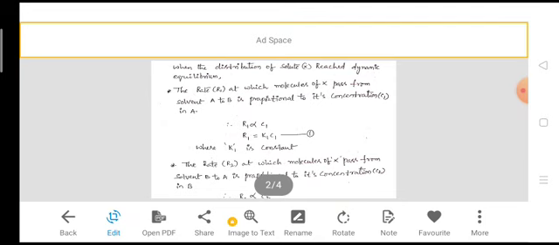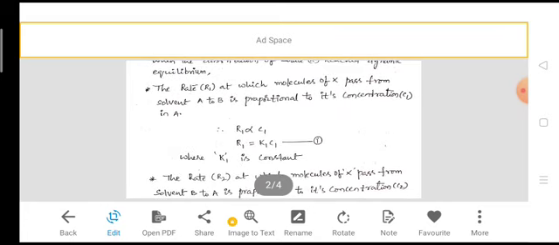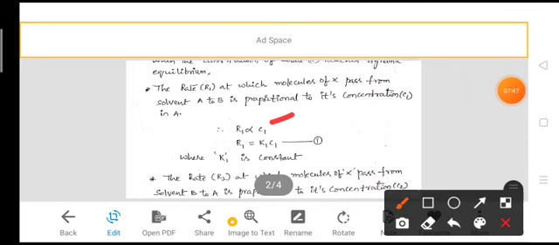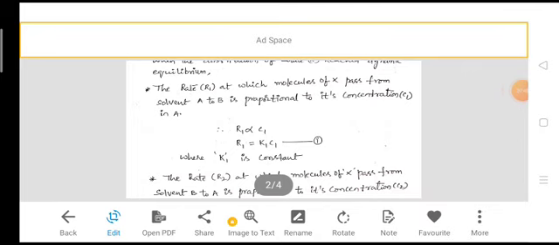At a dynamic equilibrium, the rate at which molecules of X pass from solvent A to B is proportional to its concentration in solvent A. That is, R1 is directly proportional to C1.